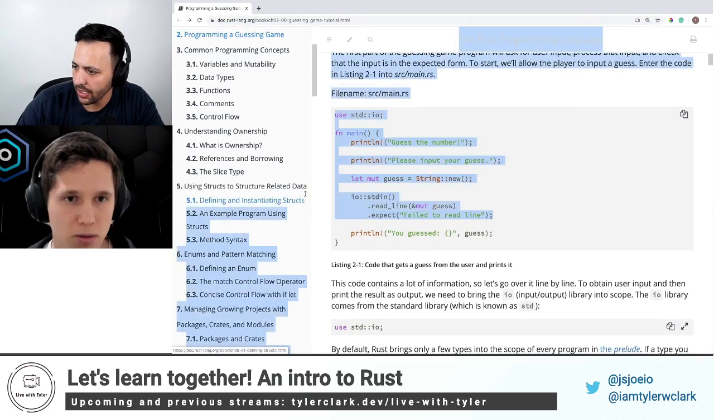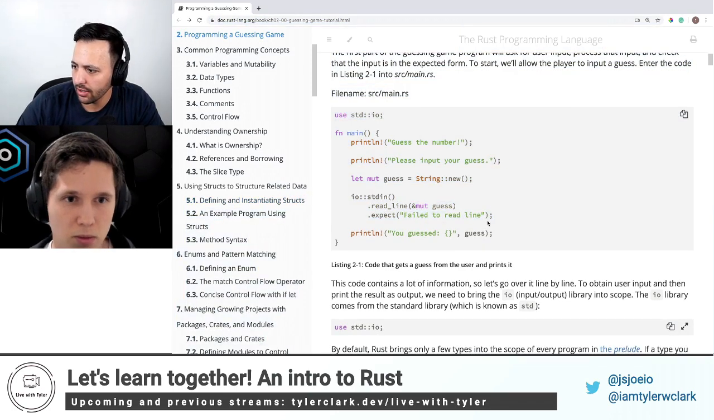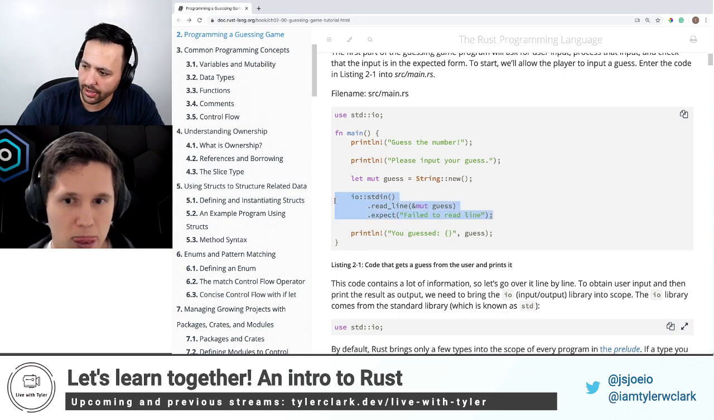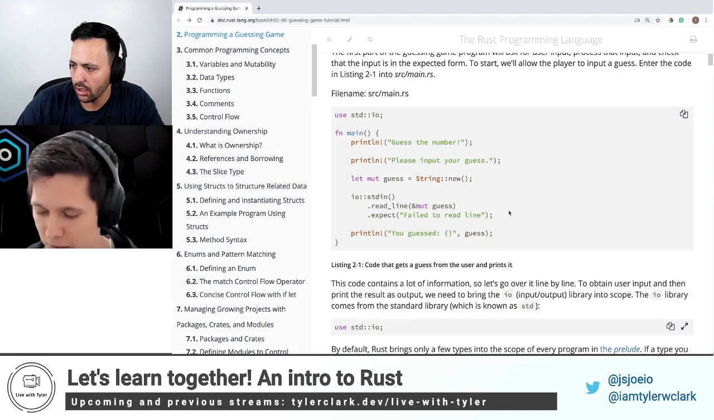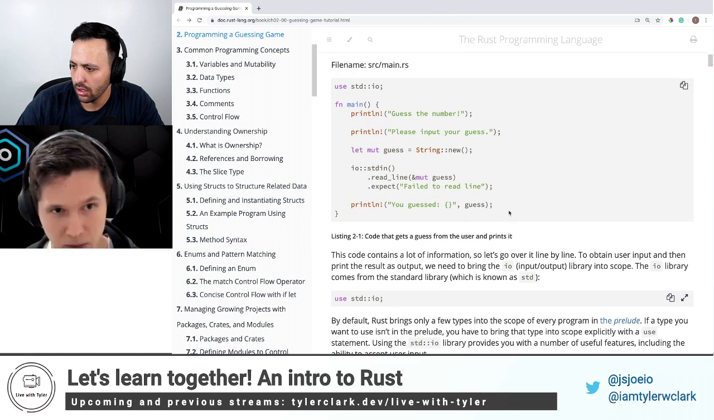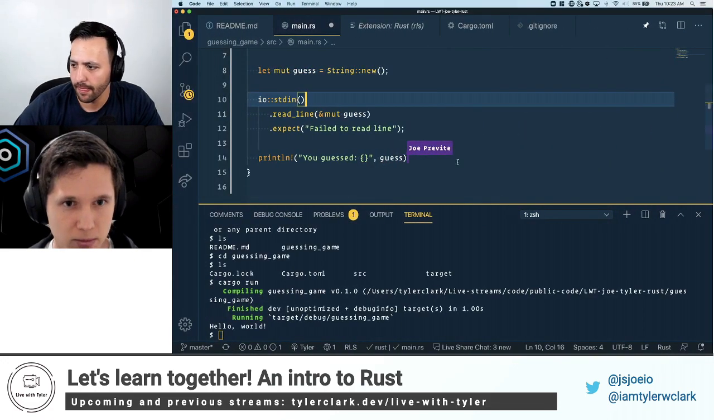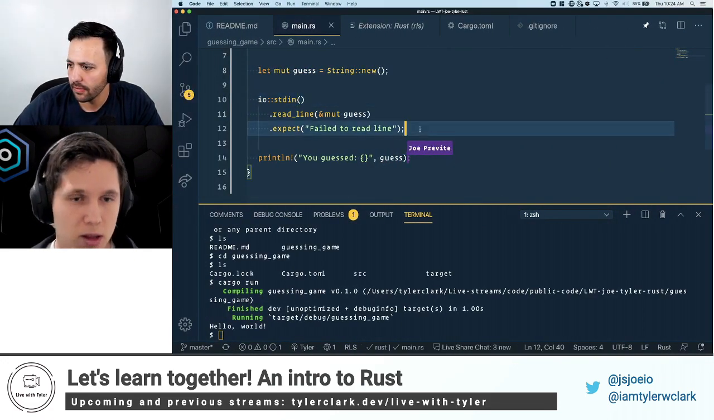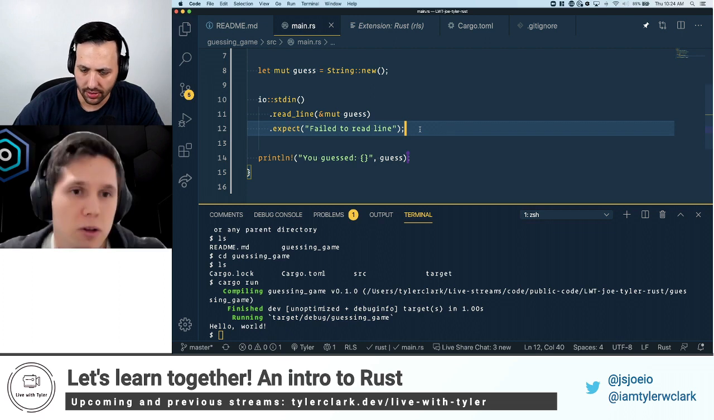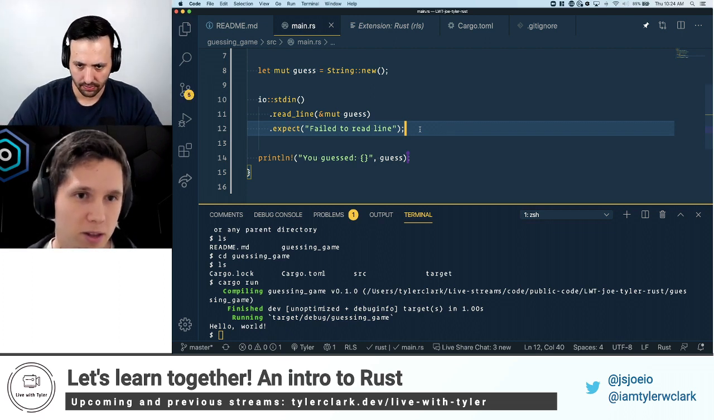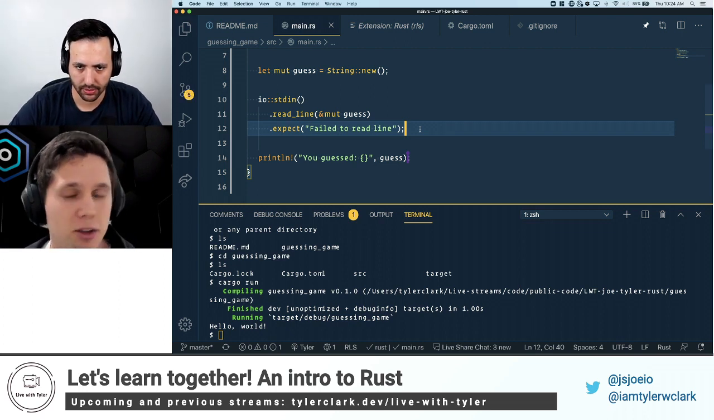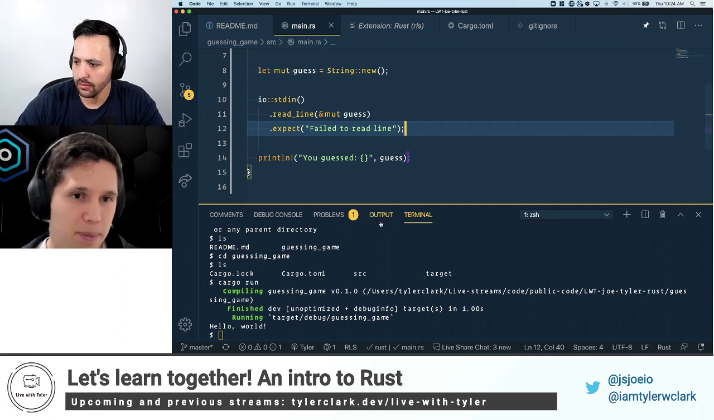So we did the expect. Now, are we automatically going to be failing them? No, they should give us input and it should just work. It just tells it what to do if it fails. So the expect, is that like a catch? Kind of, yeah, exactly. That's a good way to think of it.